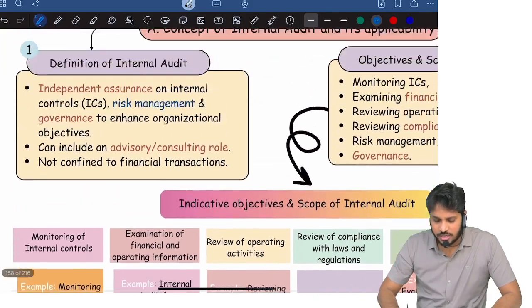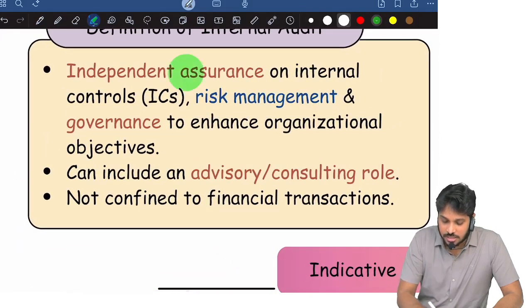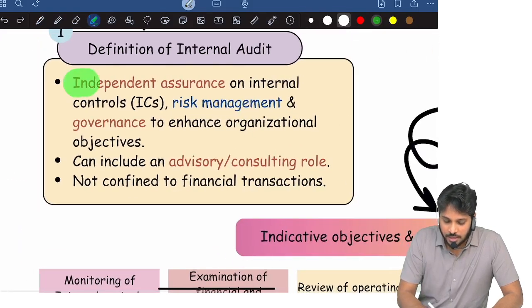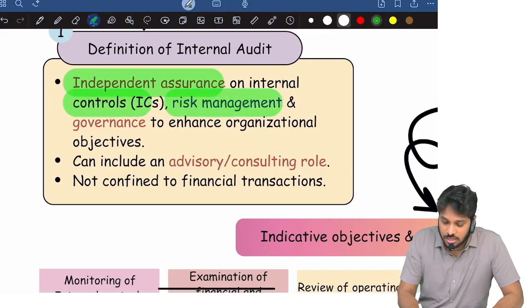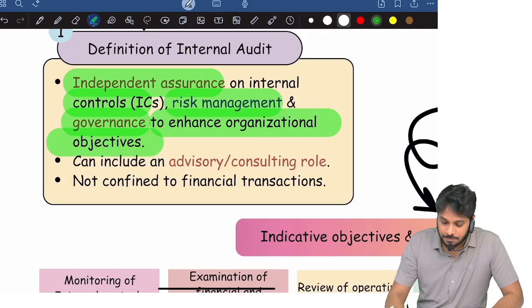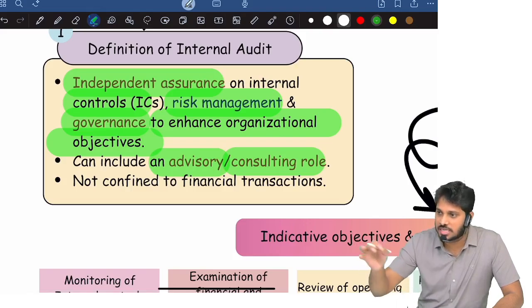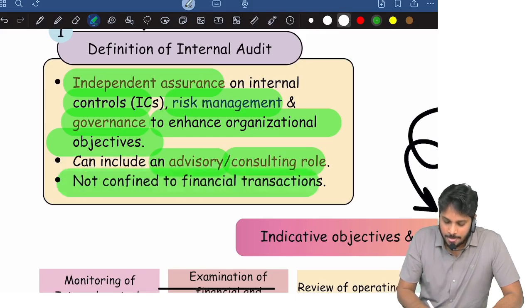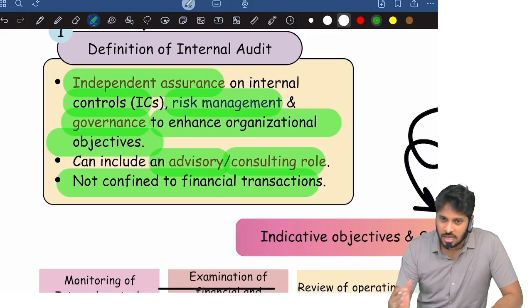Then what exactly will an internal auditor do? What is an internal audit function? Definition: internal audit is an independent assurance function. On what? Controls, risk management, governance, to enhance organizational objectives. And these internal auditors generally perform an advisory or consulting role. For management, whatever consultation they need, internal auditors will be there to assist. And the role is not just limited to financial transactions. Internal auditors will cover operations, laws and regulations, everything.